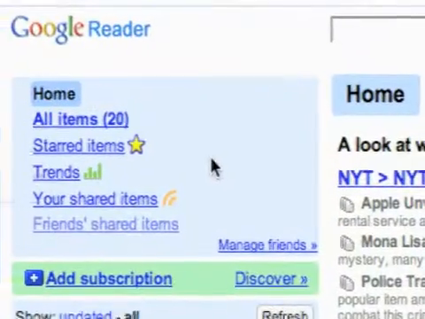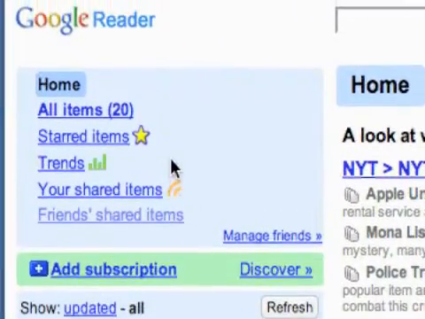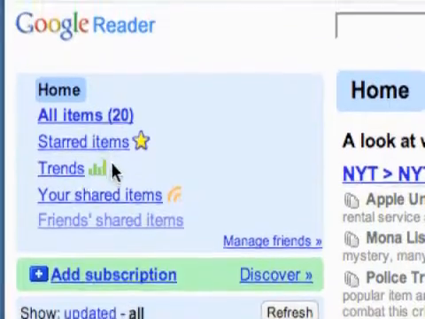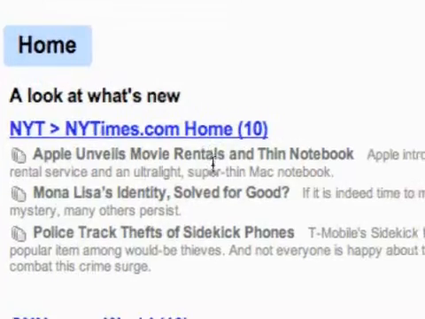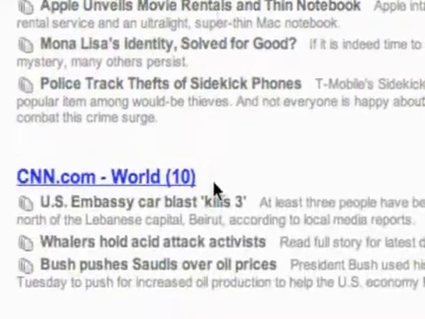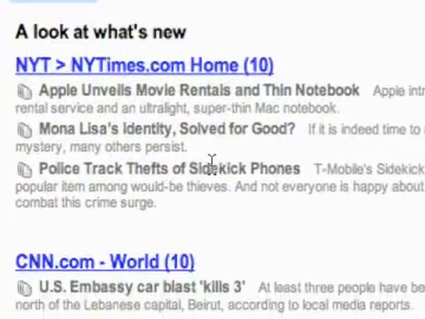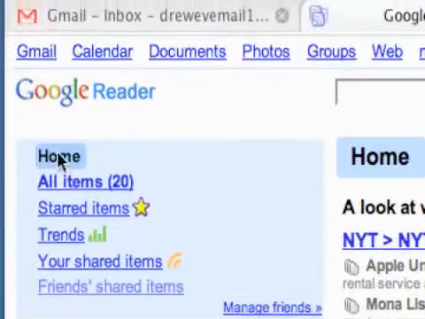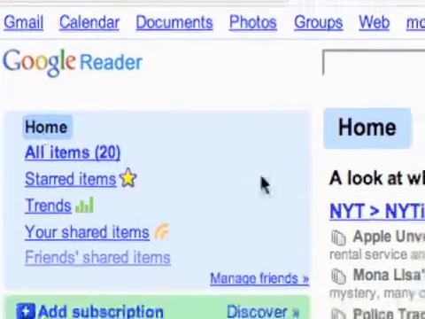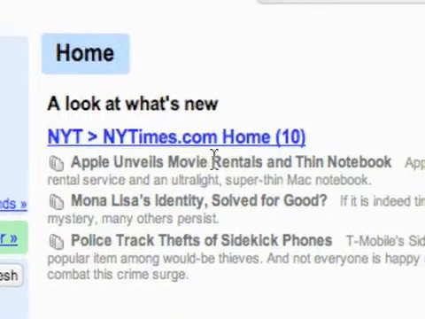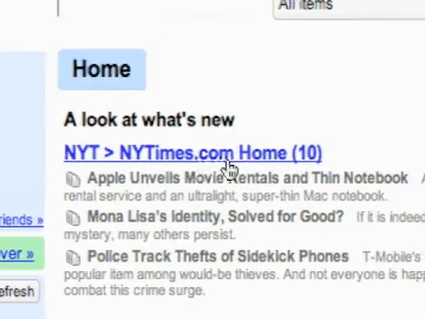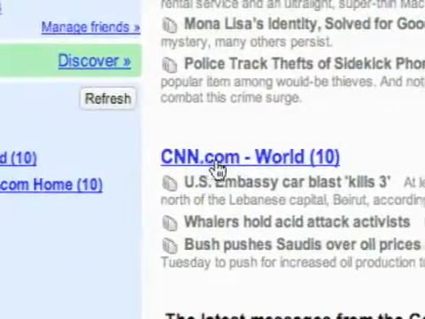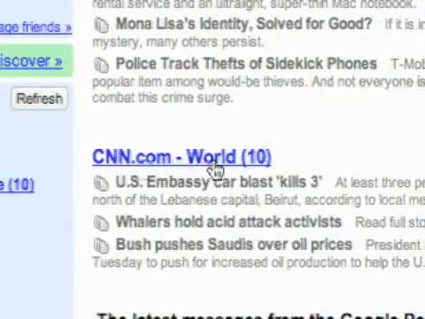And then if we go down here, on the left side, like a lot of other Google products, is where everything is organized, and then just to the right of it is where your actual content will be. So, just quickly, we're on our home, and this is what we see when we come in. And you can see here are some of our feeds. We've got the NewYorkTimes.com's homepage, and then CNN's World News.